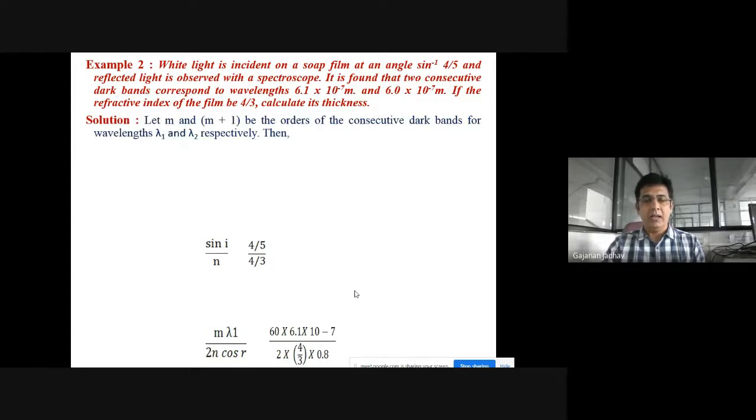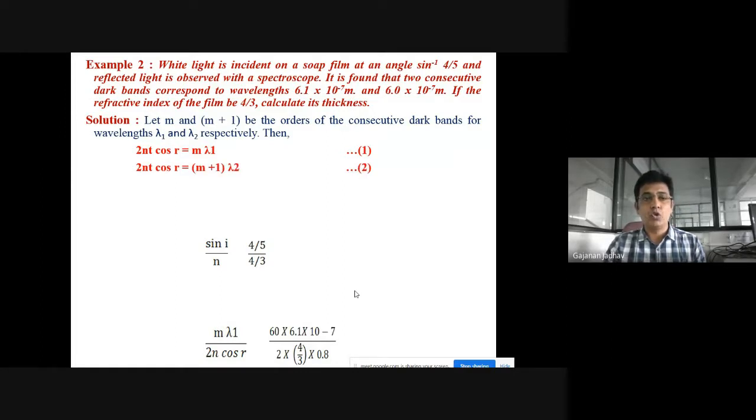So here, let us consider m and m+1 to be the orders of the consecutive dark bands for wavelengths lambda 1 and lambda 2. Then 2nt cos r = mλ1. This is the path difference for the first, equation number 1.